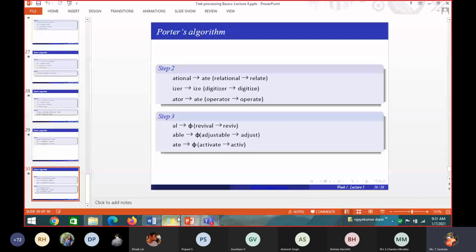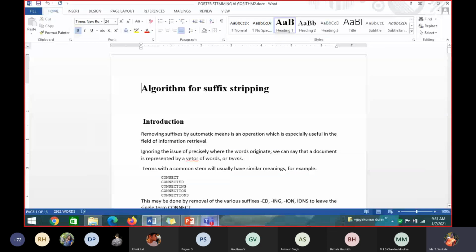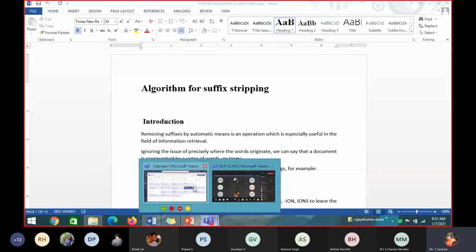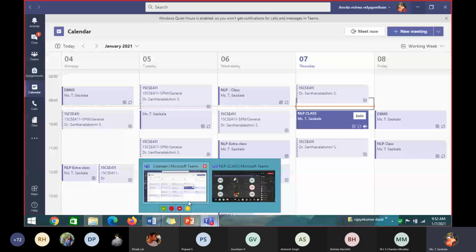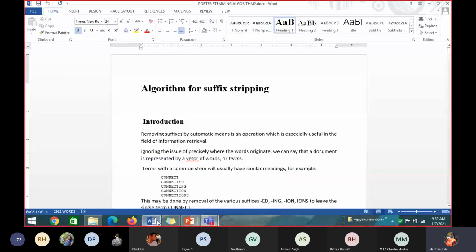Okay, wait, I'll show that. But this is not required. This is how stemming works. Stemming is chopping the word. They have written an algorithm by taking into consideration all the suffixes: if that suffix is here, how to chop it. If you are not giving a proper rule, then how will a system know where to chop, whether two letters or three letters or four letters in a word have to be removed. So for that they have written an algorithm, and this algorithm already exists. Using that, they can make a stem word.